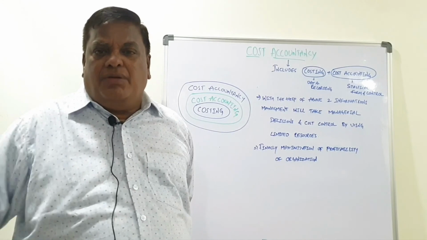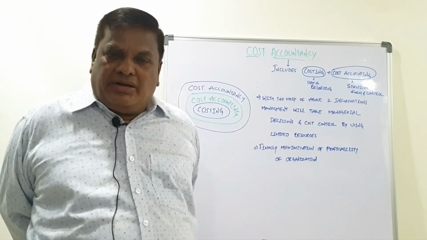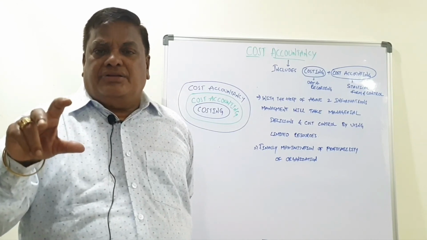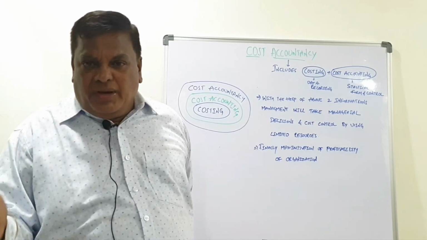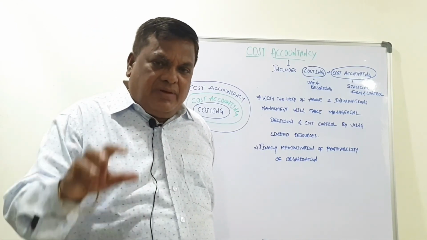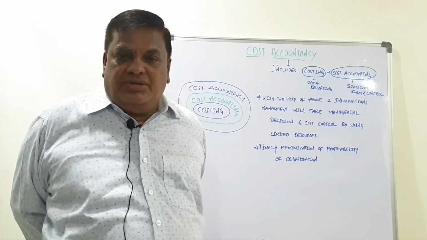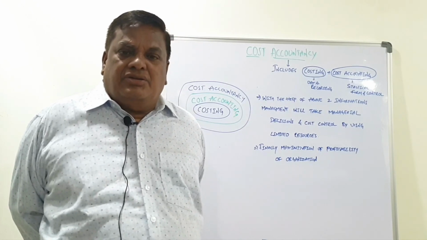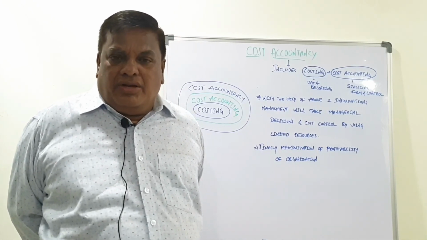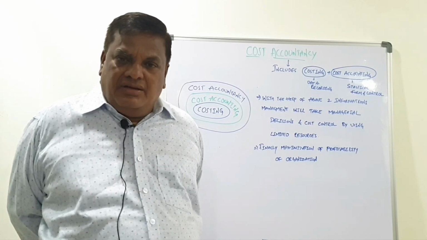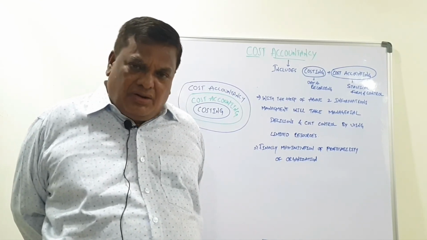Every country faces problems, either labor problems or capital problems. Due to that, resources are limited. They should be used in the proper way to get more benefits, and from those benefits we maximize the organization's profits. This is about cost accountancy. So finally, I have clarified the three words: costing, cost accounting, and cost accountancy.